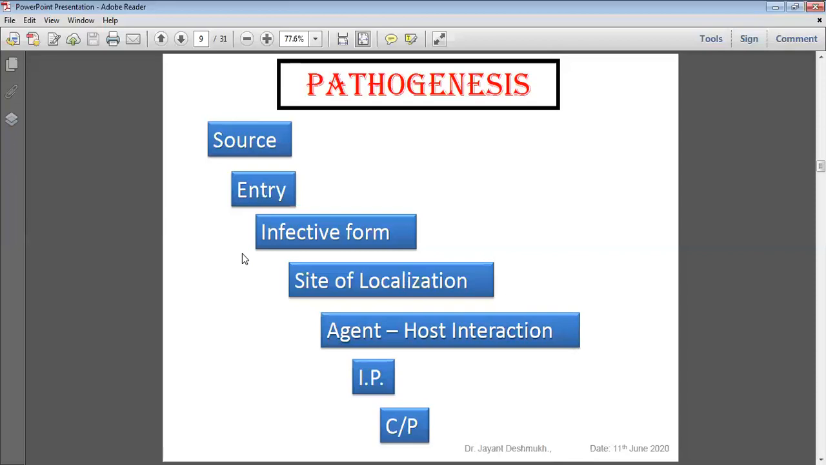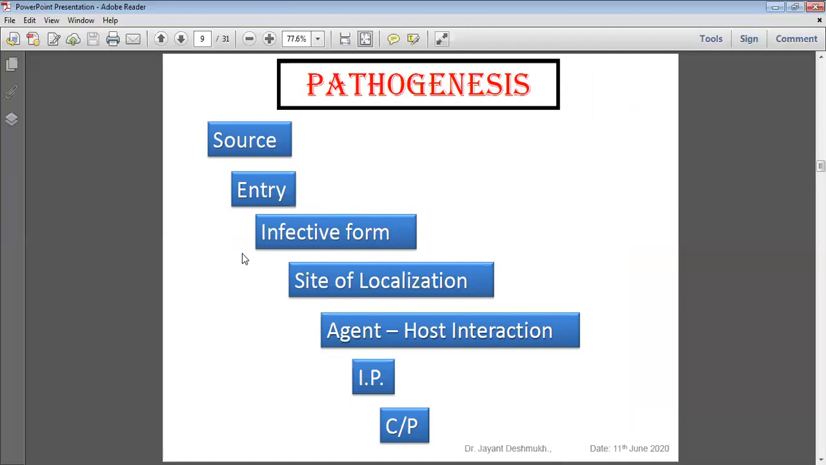Agent host interaction. Incubation period 1 week to 4 weeks, and clinical presentation: intestinal amoebiasis and extraintestinal amoebiasis. The agent host interaction, this is the life cycle steps: source, mode of entry, infective form, and site of localization.